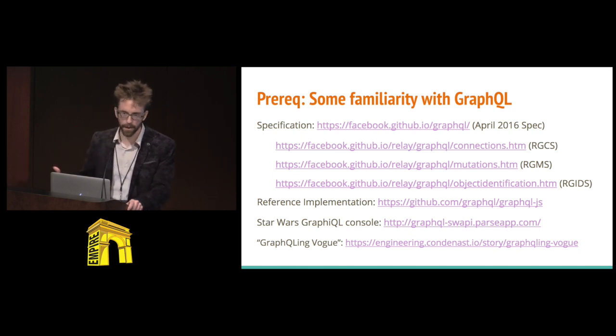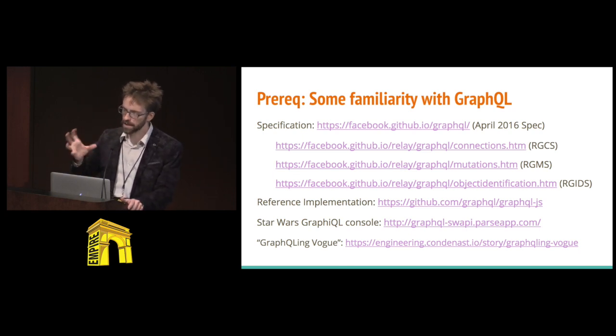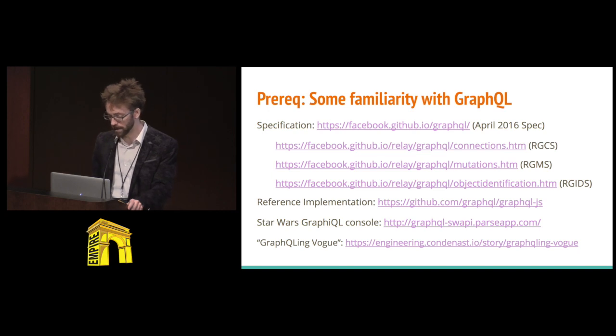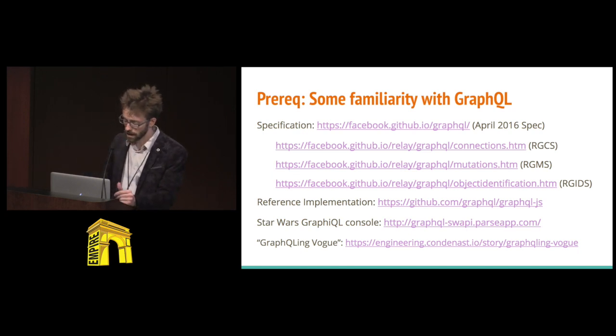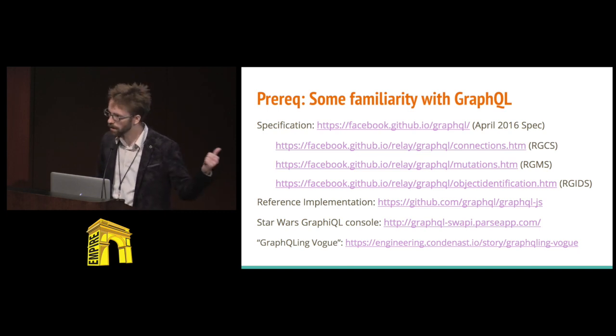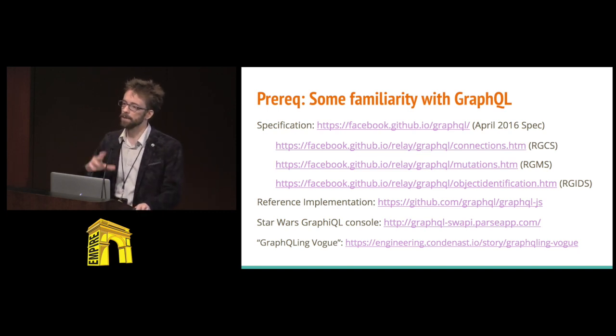Relay is React's query builder and caching tier within React. It's really, really useful. The reference implementation is in JavaScript. I recommend you use it. It's awesome. What else? Oh, GraphiQL. Super cool. It is a query explorer for GraphQL. It's super useful, super interesting. I highly recommend, if you're going to build an endpoint, that you install that somewhere private potentially, but it really helps you explore through your queries and build queries well and understand what your data actually looks like after you implement a schema.